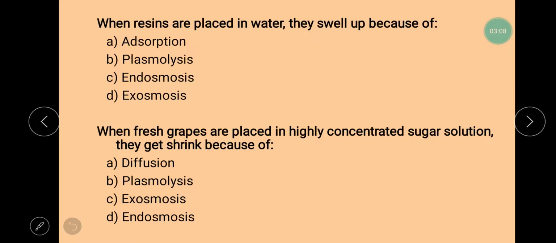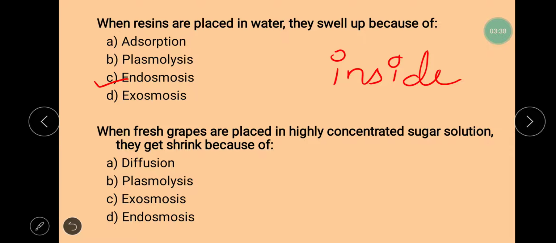Next question is, when raisins are placed in water, they swell up because of. Raisins are commonly known as kishmish in Hindi. So when you place kishmish or raisins in water, they swell up because of the process of endosmosis. In case of endosmosis, there is movement of water inside.